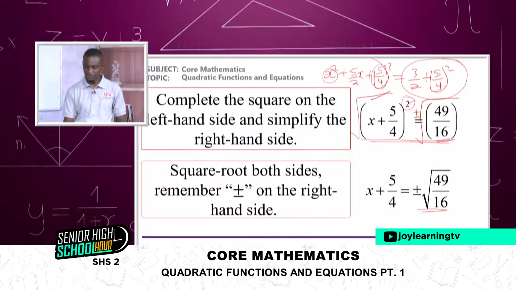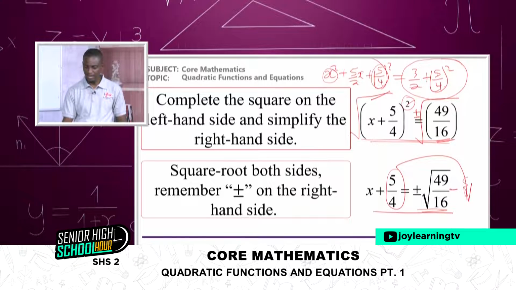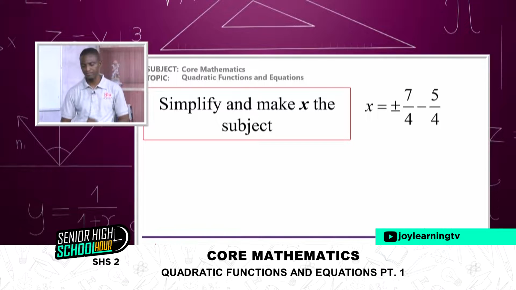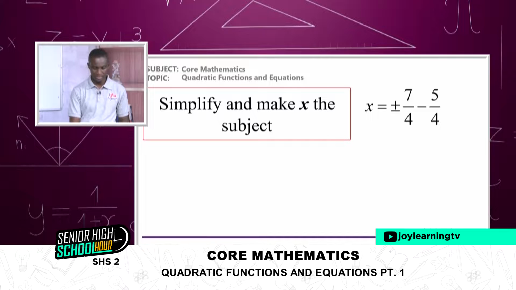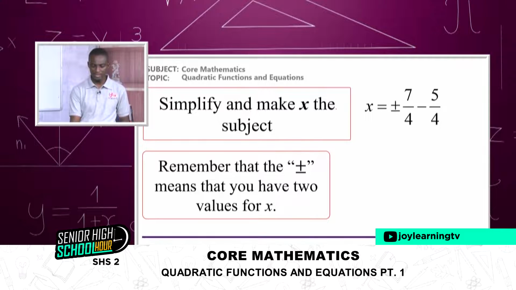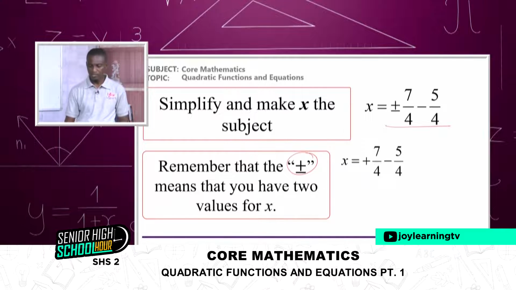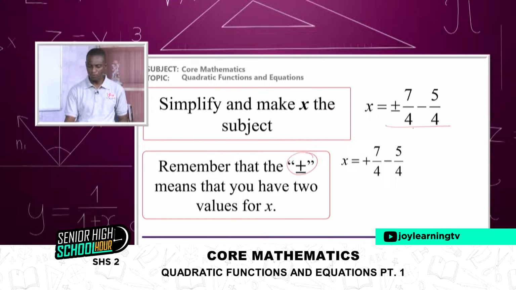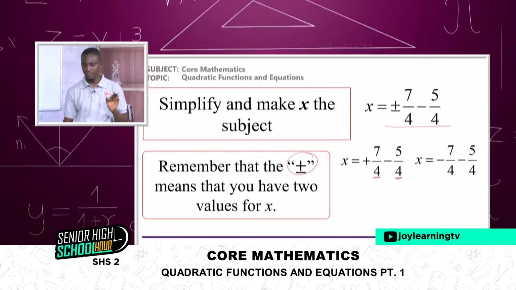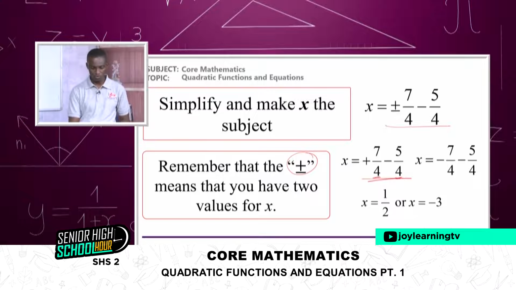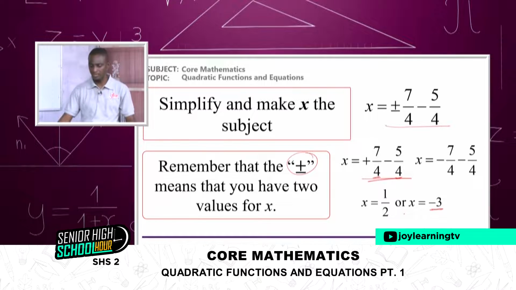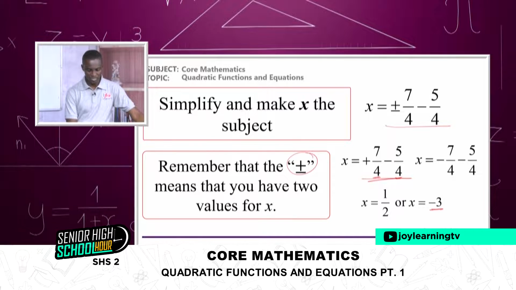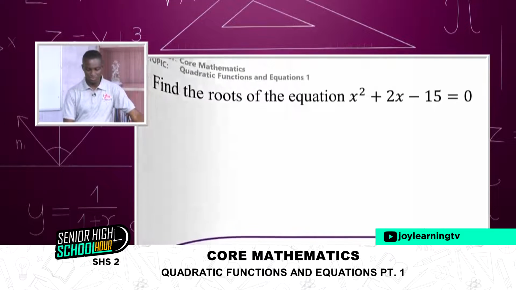Then the next stage from here is to move the whole of this to the other side. That'll be minus 5 on 4. Here's what we get. So that we simplify and make s the subject. Our answer is going to be two. Remember, we have two answers. One is going to be plus 7 over 4 minus 5 over 4, or the other will be minus 7 over 4 minus 5 over 4. So s is equal to a half, and the other side you end up writing s is equal to negative 3. So this is the solution to this question.